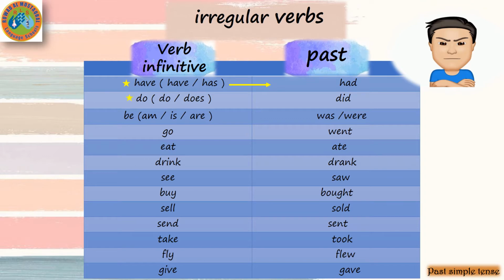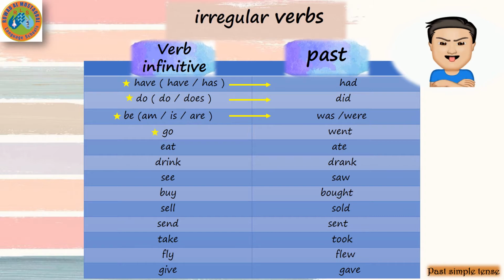Another one, do and does in the past, did. And with the verb be, am and is in the past, was, and are in the past, were.